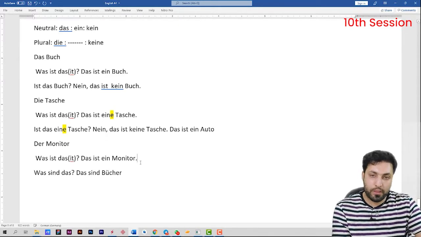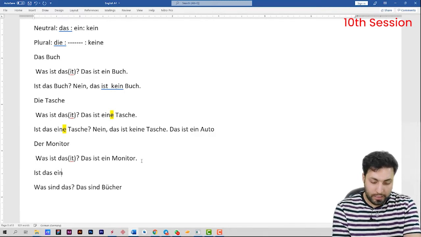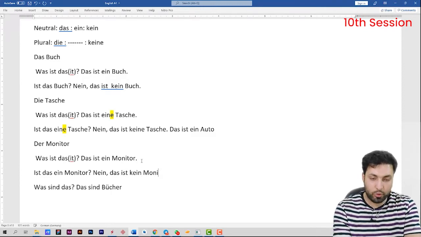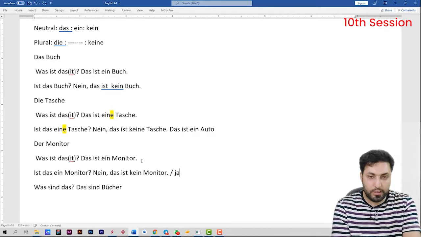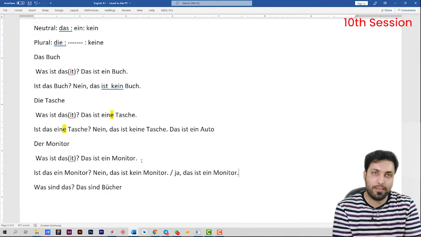Der Monitor. Was ist das? Das ist ein Monitor. Let me ask you a yes/no question. Ist es ein Monitor? Then I would answer negatively and I would say, nein, das ist kein Monitor. Das ist kein Monitor. This is something else. And if you want to ask it positively, actually like previous ones, you say, ja, das ist ein Monitor. Das ist ein Monitor. So easy we can answer these questions.